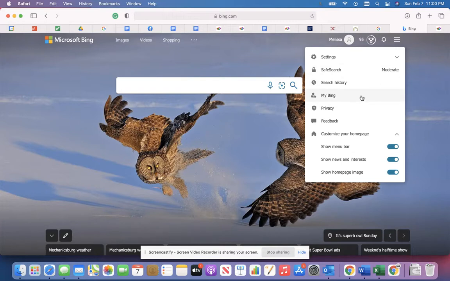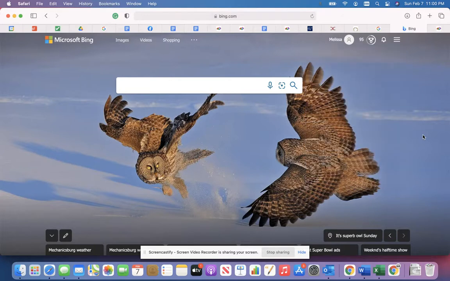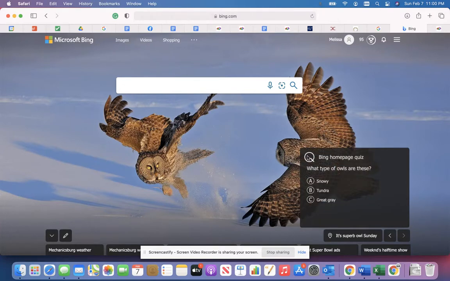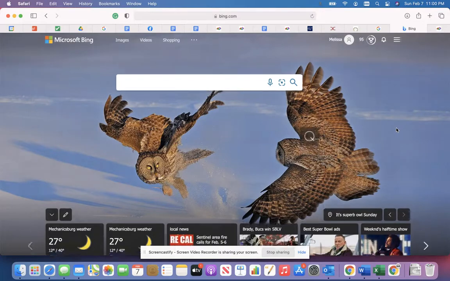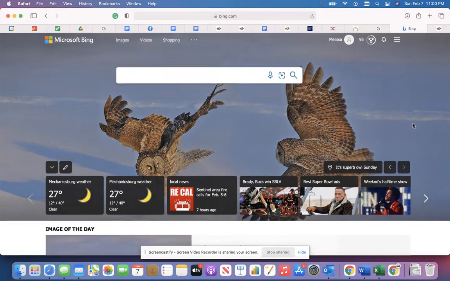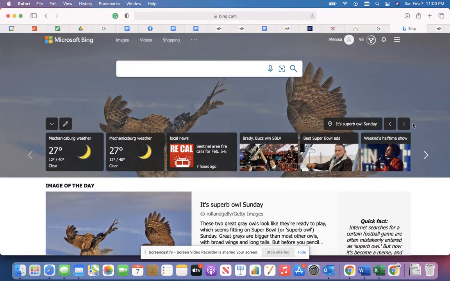You can do My Bing, which will show you anything you've saved. You can customize your homepage and much more. On the home page every day, there's a homepage quiz that goes along with the image of the day. It pops up kind of whenever you scroll down. See the Q right here, which I'm going to take that quiz in just a second, but let's scroll down a little bit further and take a look at what they have to offer.